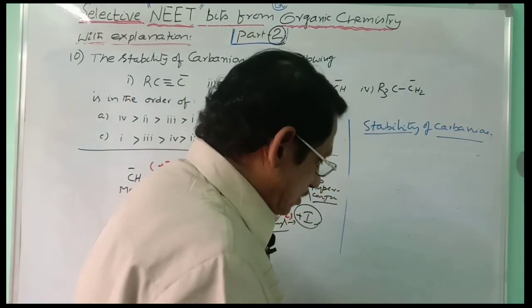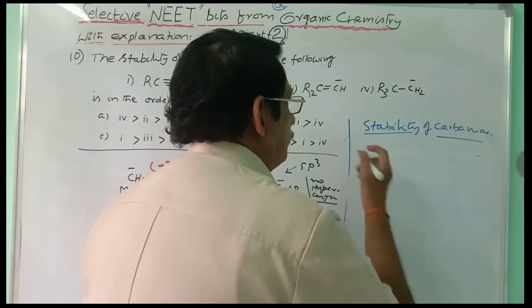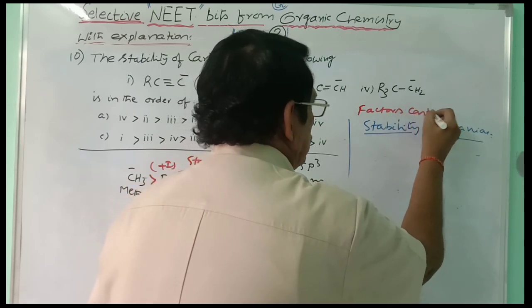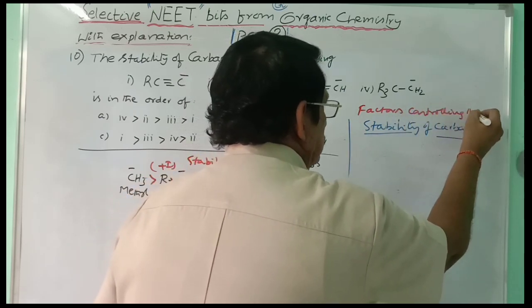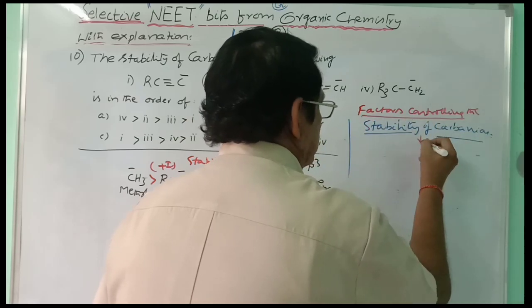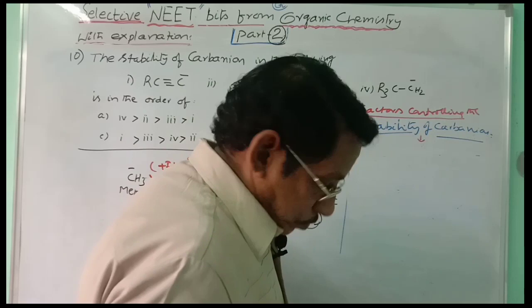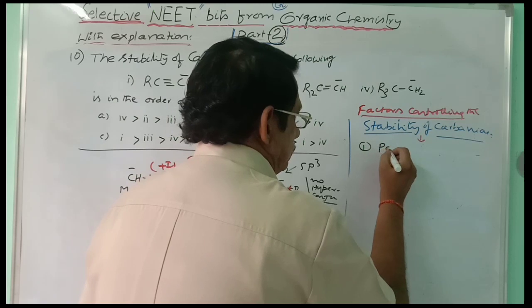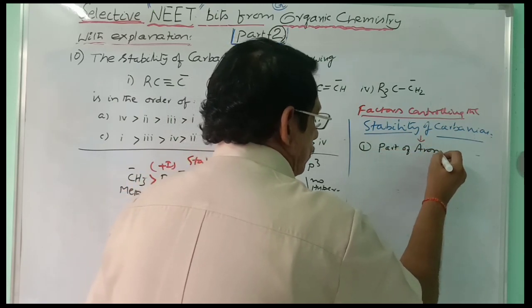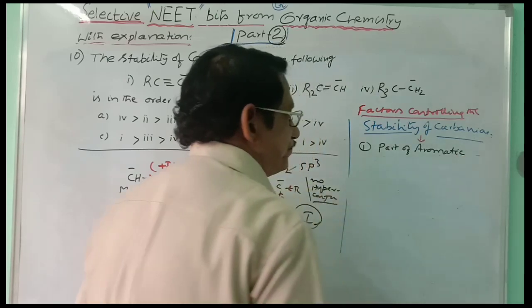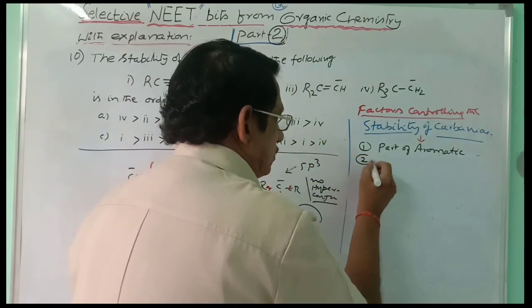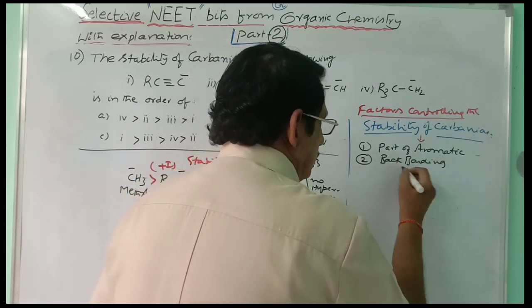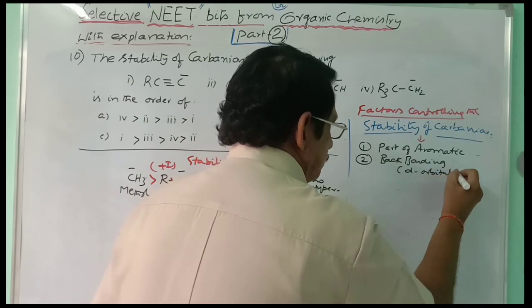Factors. What are the factors you have to consider, controlling the stability of carbanion? Now let us consider. One, the mesomeric character, part of aromatic character. The second one is back bonding, in terms of d orbital resonance.